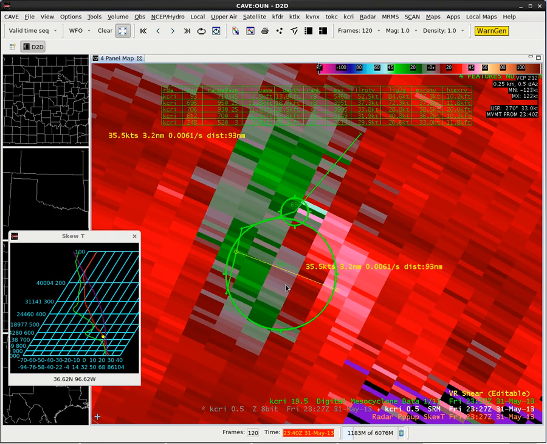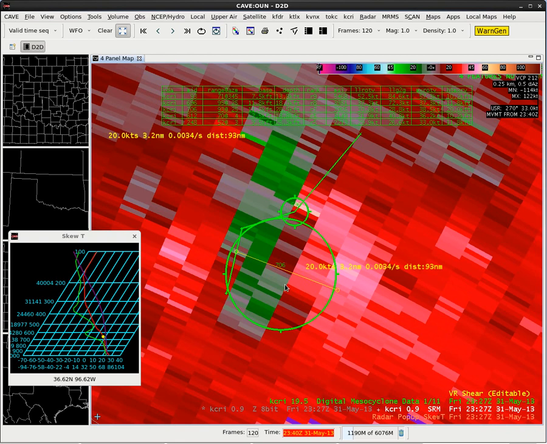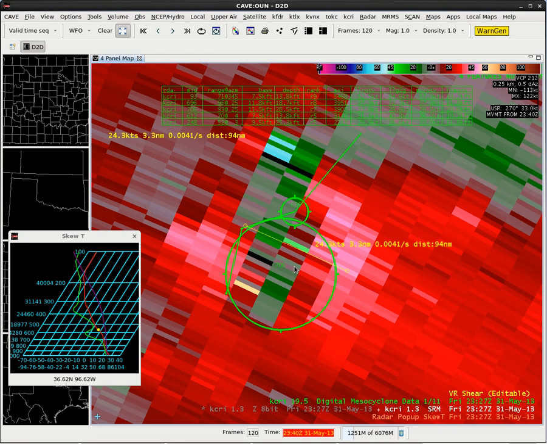So let's go ahead and tilt up from 2327 using the up arrow. We'll go to the 0.9 degree tilt, and we can do another calculation here. We just move our anchor points over to peak inbound, peak outbound, peak inbound velocity, and we get 36 knot rotational velocities there. Keep tilting up. We see now at 1.3 degrees, if we were to try to do this again, you can say, oh, look at this velocity in here. This peak inbound is 43.7 knot inbound velocity, and that cranks our rotational velocity up to 47.7 knots.